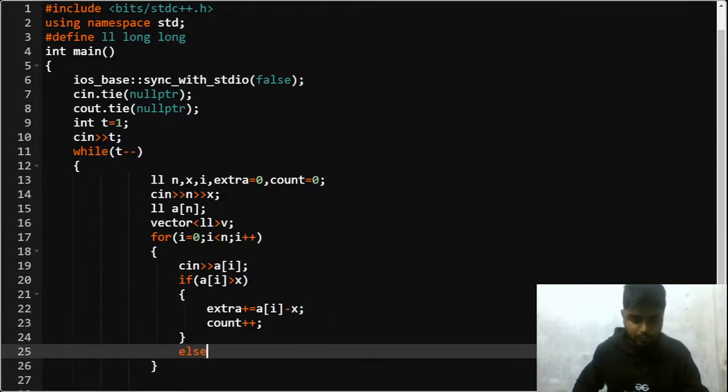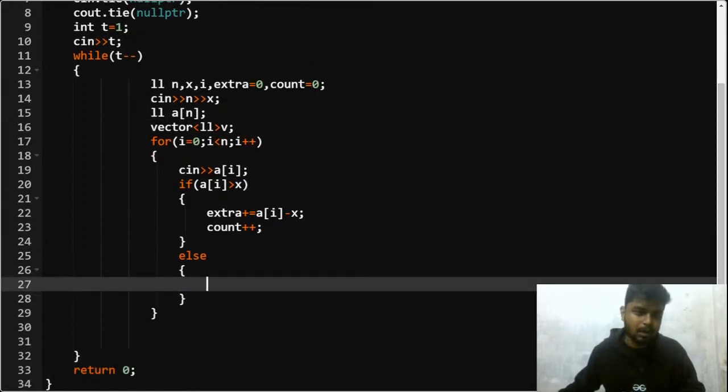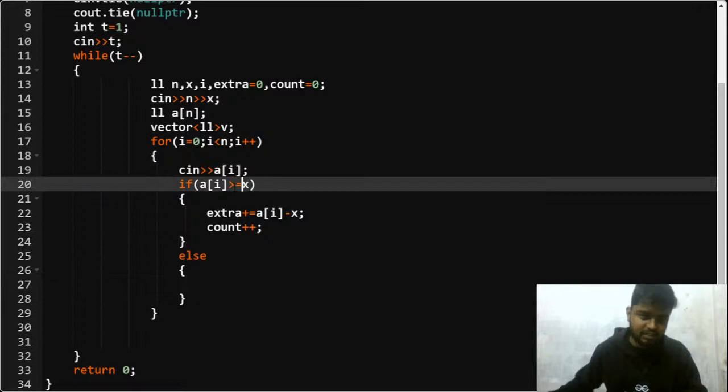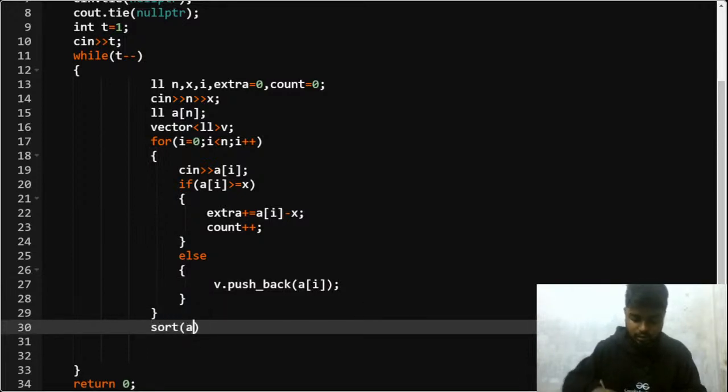After this, if I come to the else part, so what will I do if I come to the else part? If it is greater, let's say if it is greater equal to, right? So if I come to the else part, then I'll say v dot push back a of i, that is I'm pushing back all the people who are not wealthy currently, right? After that I'll sort this in decreasing order, right? v dot begin and comma v dot end comma greater long,